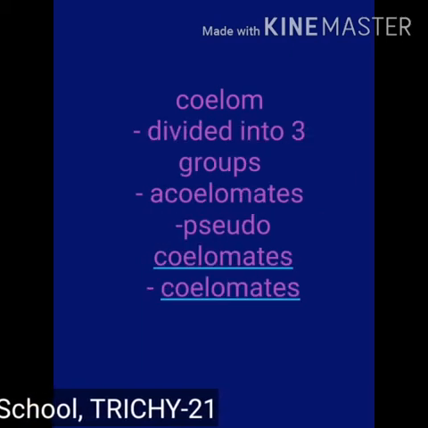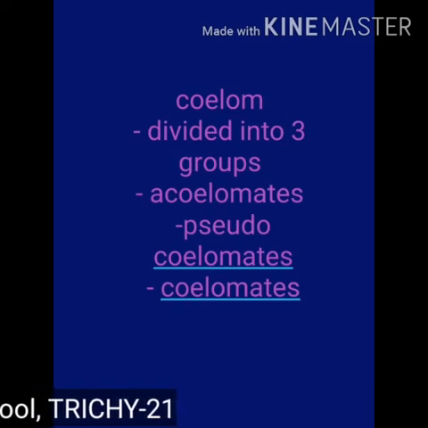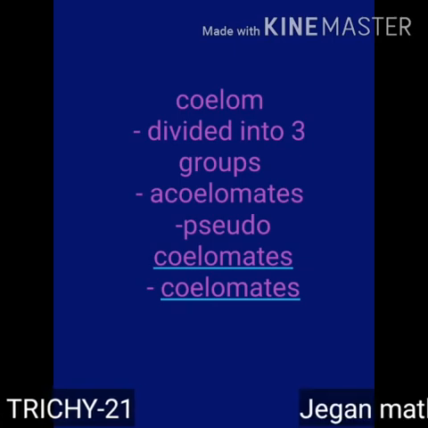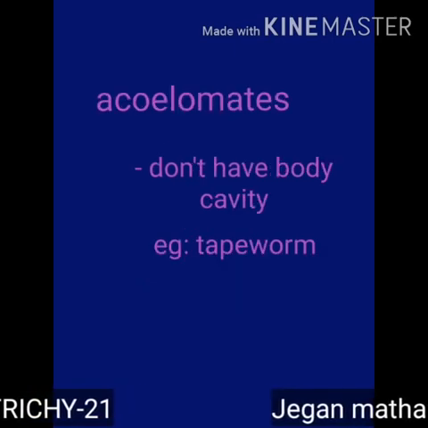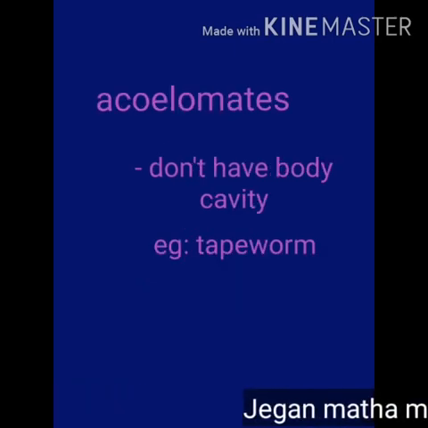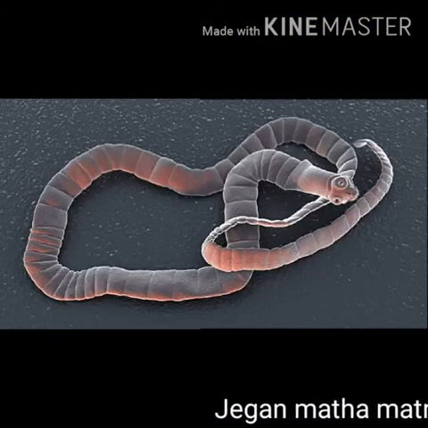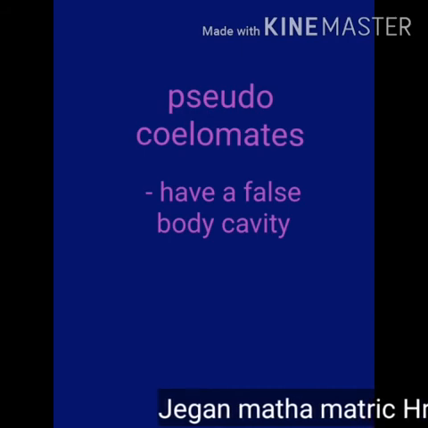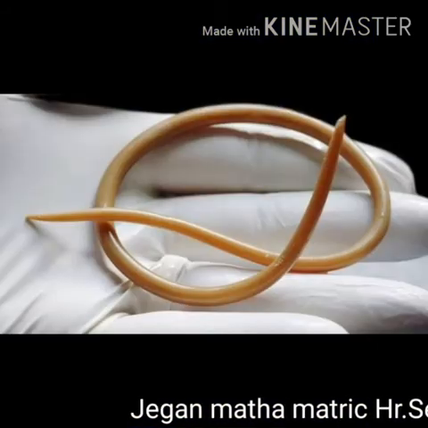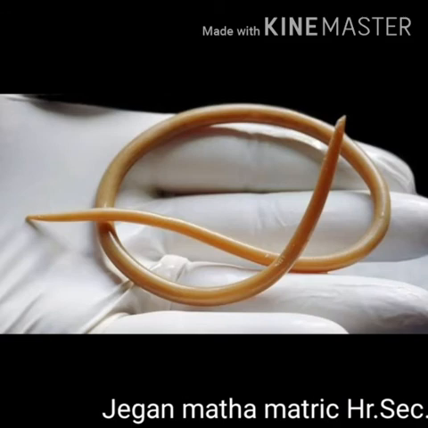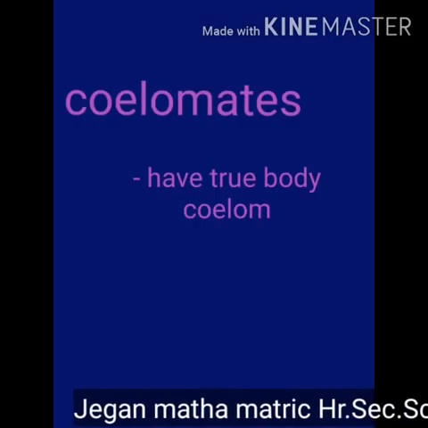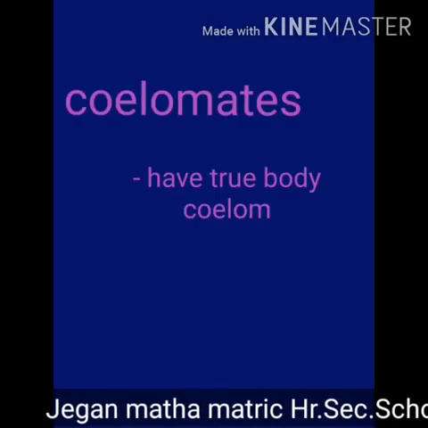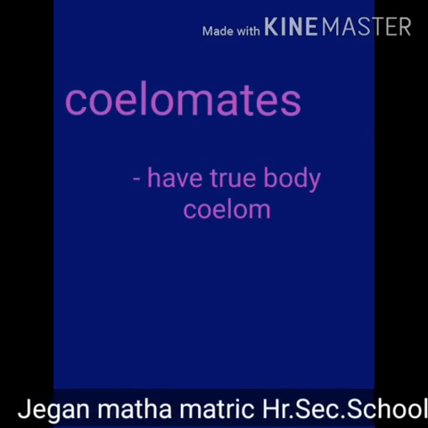Based on the nature of the coelom, animals are divided into three groups: acoelomates, pseudocoelomates, coelomates. Acoelomates do not have a body cavity. Example, tapeworm. Pseudocoelomates have a false body cavity. Example, roundworm. Coelomates or eucoelomates have a true coelom.